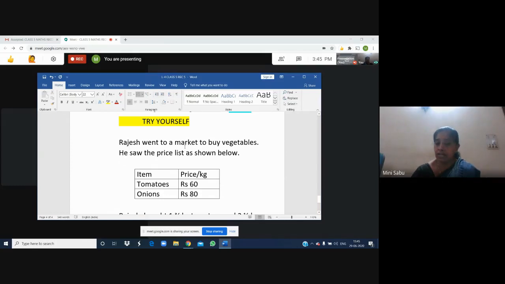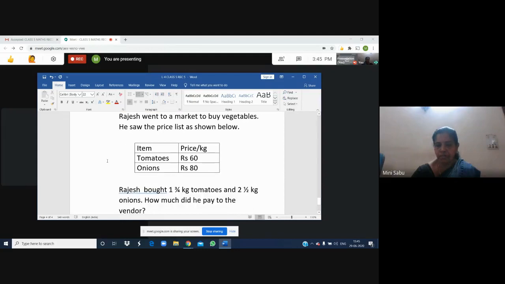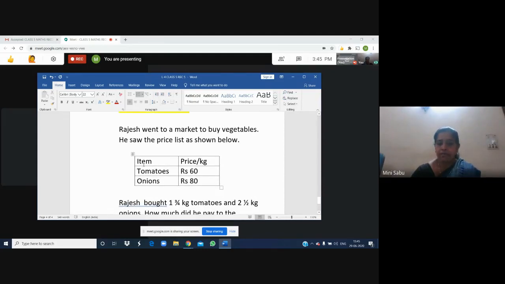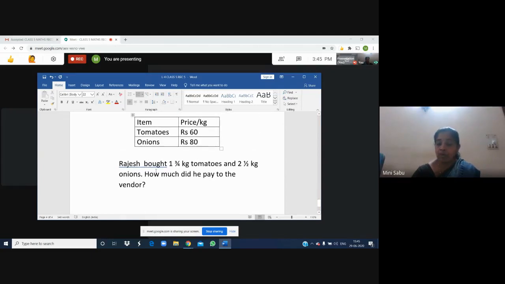Rajesh went to a market to buy vegetables. He saw the price list as shown below. When you go to the market, you can see a price list. In most of the shops you can see it. Here we have taken only that portion which is needed. There it may be a very big long list. Tomatoes, 60 rupees per kg. Onion, rupees 80 per kg. Rajesh bought 1 3/4 kg tomatoes and 2.5 kg onions. How much did he pay to the vendor?